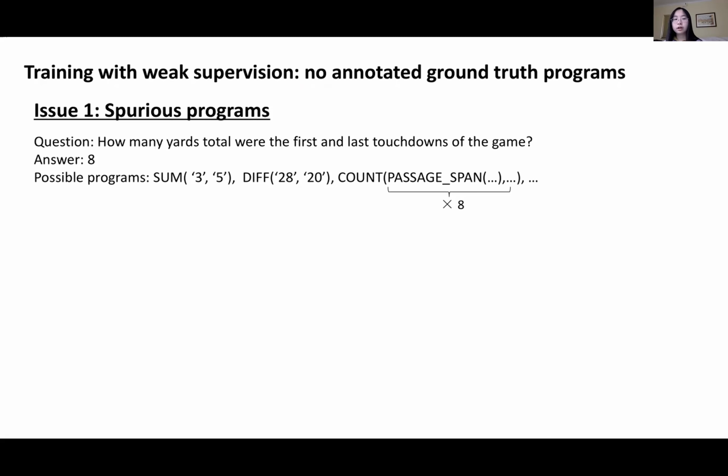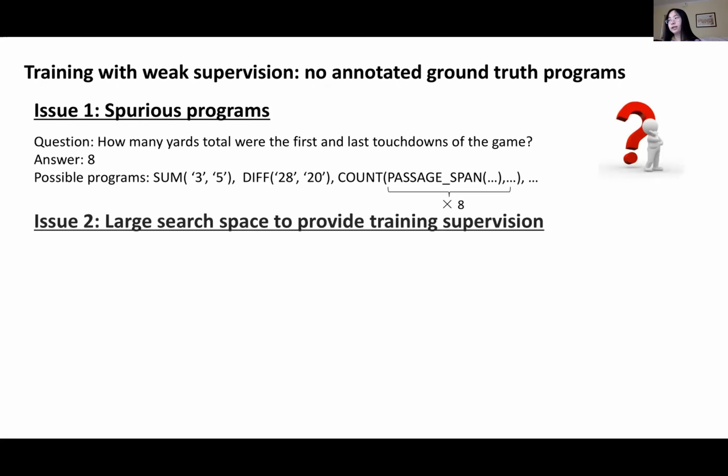For humans, without looking at the passage, by looking at the question, we may figure out which program should be the ground truth. Why? Because, for example, we see the word total in the question, so it should be the sum. And we also see the first and last touchdowns, which means that it should be the sum of 2 numbers. So in this case, for humans, we can just judge which is the ground truth program according to the question itself. However, without human investigation, it is very hard for the model to figure this out.